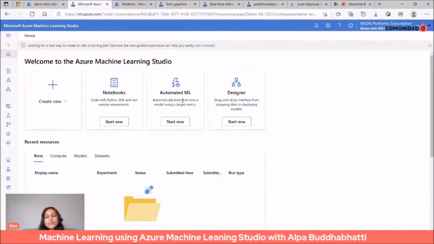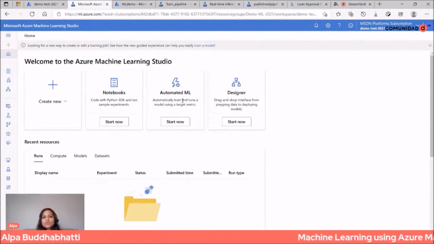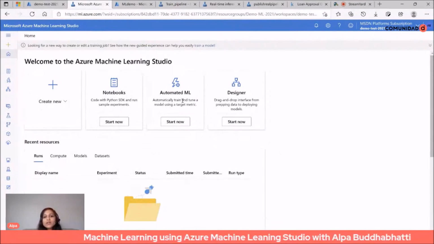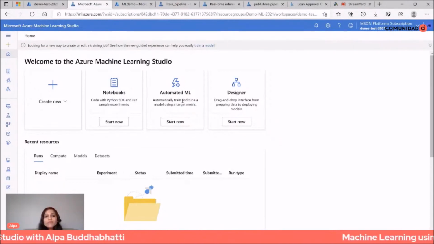This one is AutoML. This is for anyone because you don't need to worry about anything. AutoML will define a base model for you. You just need to provide input parameters, and that's it. It will run with different combinations and permutations, and find the best model based on the parameters and threshold you have provided. It's built very quickly.